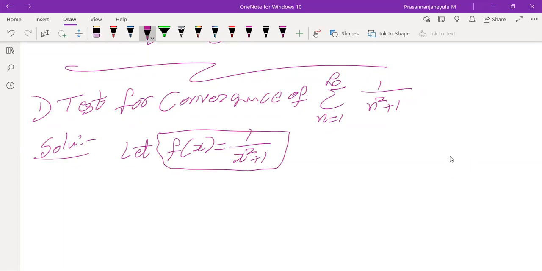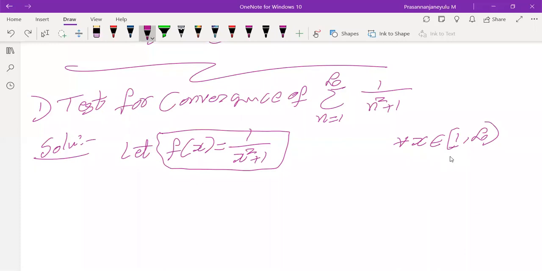Now tell me, when x is varying from 1 to infinity, x belongs to the semi-closed, semi-open interval from 1 to infinity. Why is it open? Do we know the value of infinity? We don't know. If we knew the value of infinity, then we could also mention a closed interval; otherwise, we must mention an open interval only.